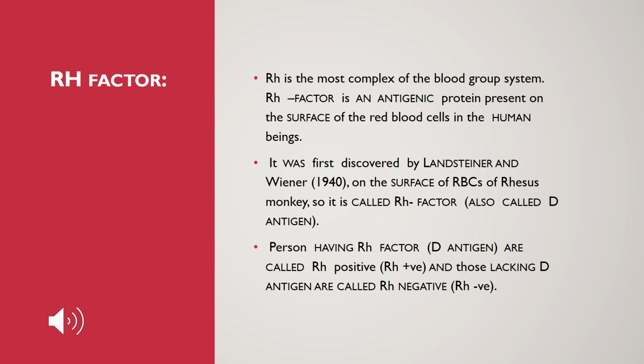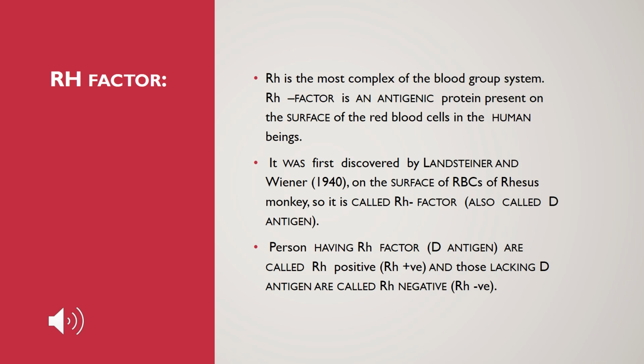We all know that we are A positive, B negative, O positive, O negative. This positive and negative sign is determined by the Rh factor, which was discovered by Landsteiner and Wiener in 1940, and it is also called D antigen. A person having the Rh factor, that is D antigen, on the surface of their RBCs is known as Rh positive, and those lacking D antigen are called Rh negative.